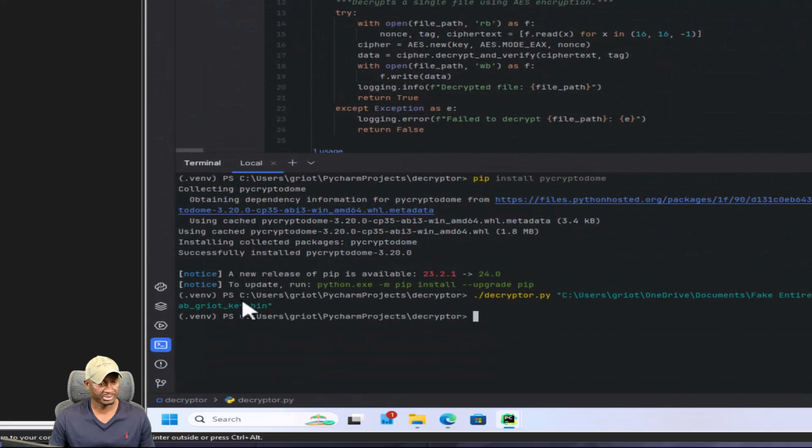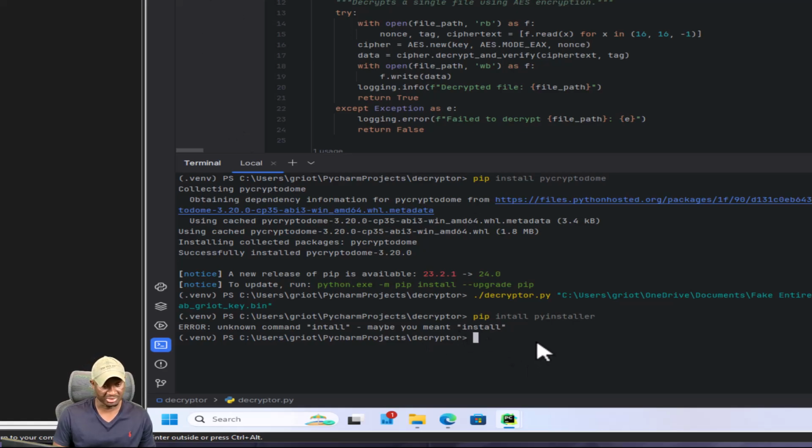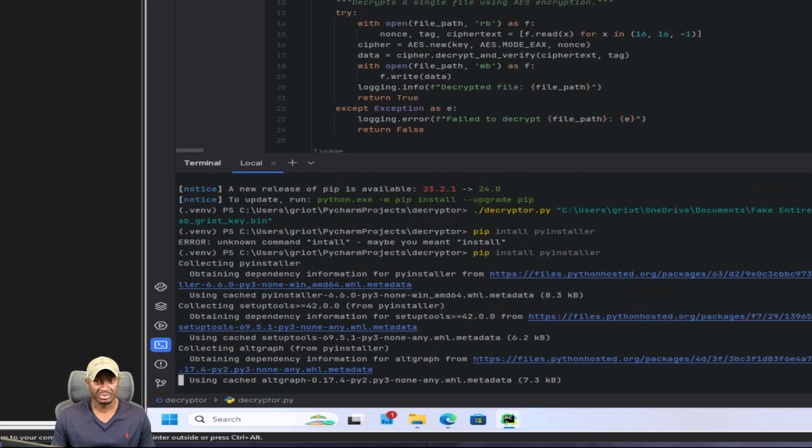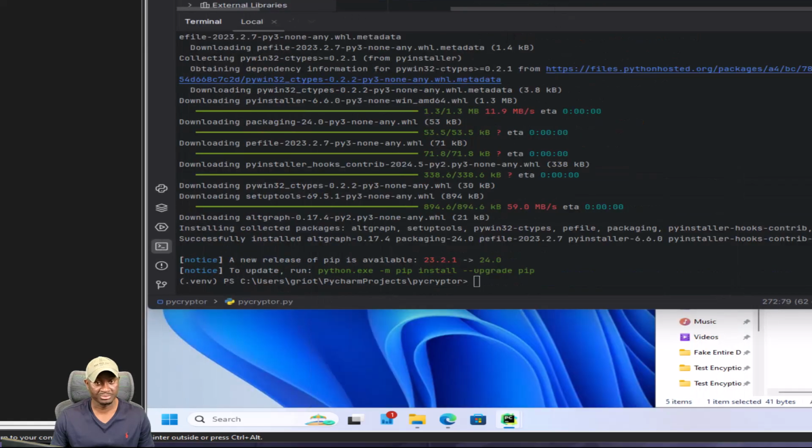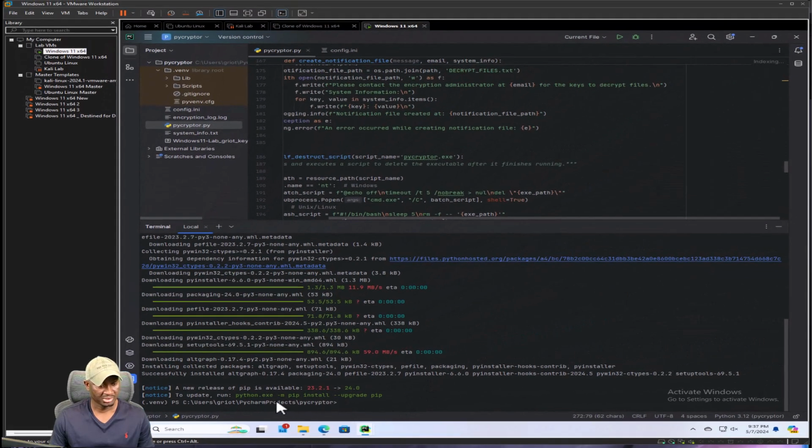Decryption, make that bigger, go to the terminal, do pip install PyInstaller. And the reason I'm doing it twice is because we're running in virtual environments, virtual envs, so it's just applicable to this project. I misspelled that, install, there we go. So that should be running in the background as well. I'll minimize this and we'll go back to our encryption script. That looks like it's done. Sorry, that's just telling me to upgrade pip, but not right now.